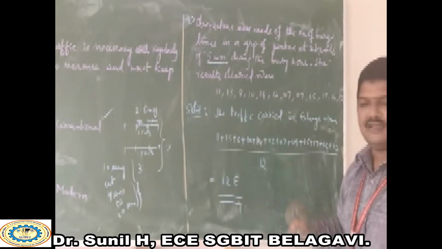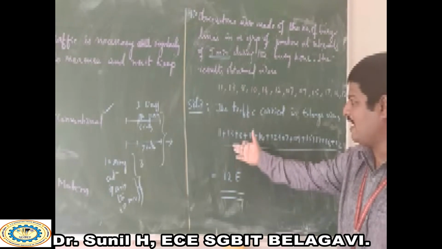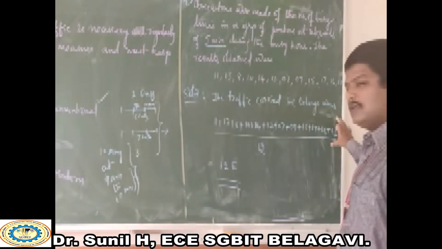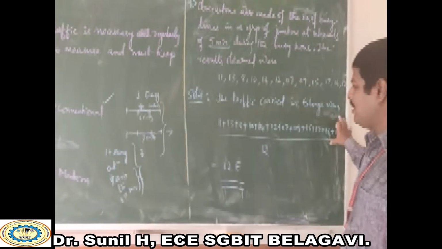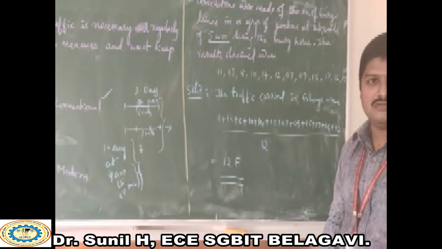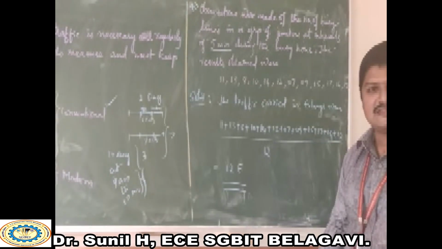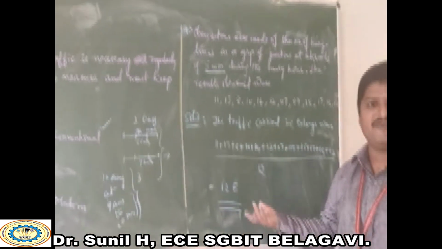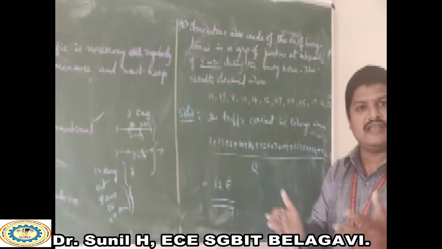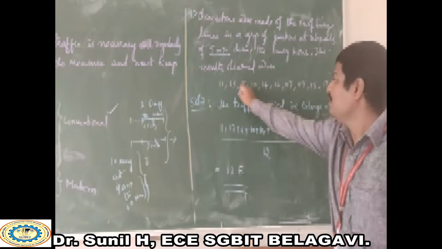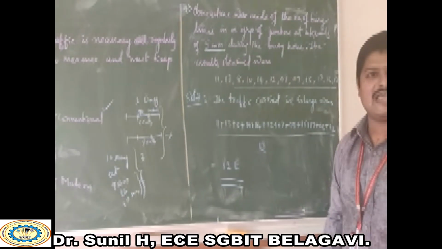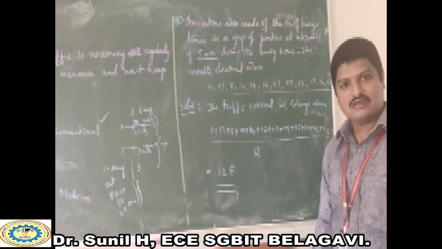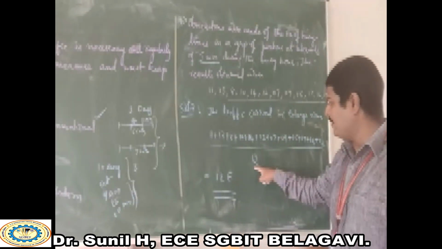Simple. We have the formula. We have the observations they have made. Add all the values and divide by the number of iterations. Say for example, if they had given only 5 iterations, then you add all those values and divide by 5. Here they have given 12 observations, so you add all of them and divide by 12.